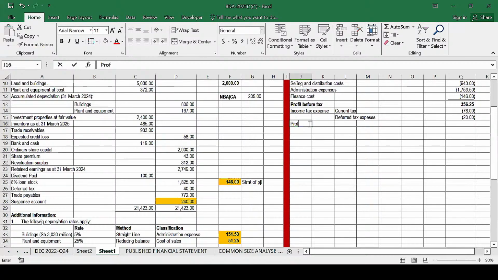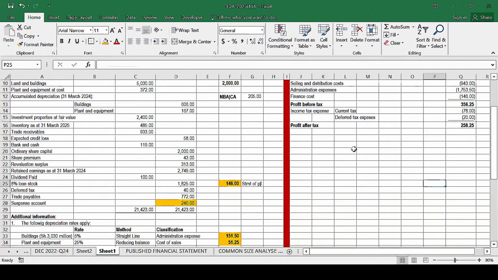So then we proceed and we get the profit after tax. So the profit after tax, basically we do the auto sum here. Yes, and then we bold this one. And then we equally underline this, Control U to underline. Yes. So after this, we proceed and we add now the other comprehensive incomes, OCI.